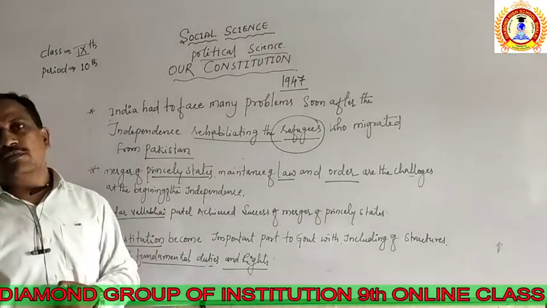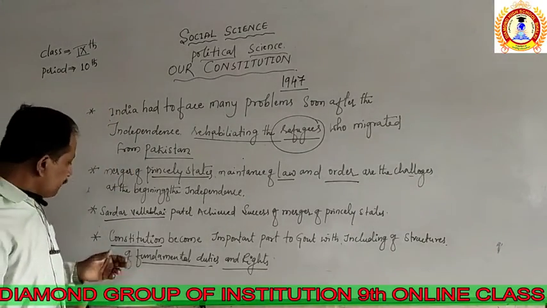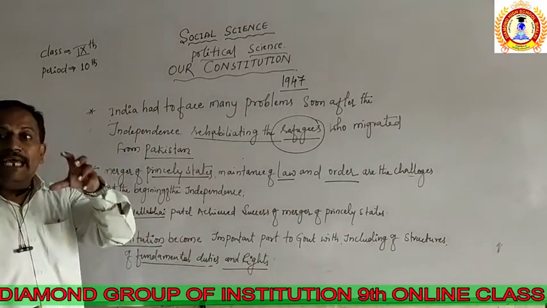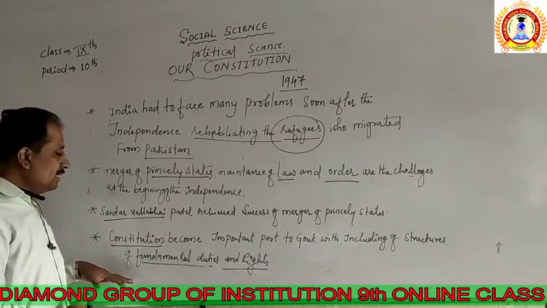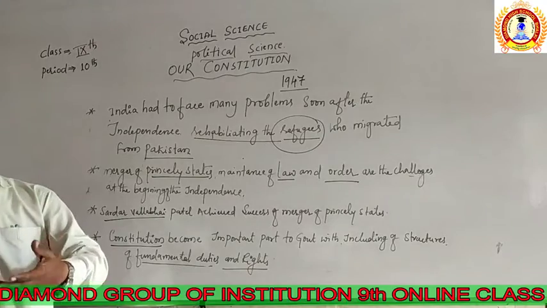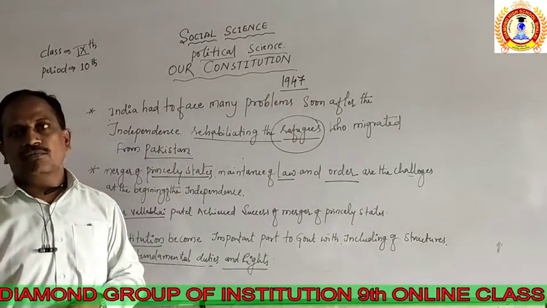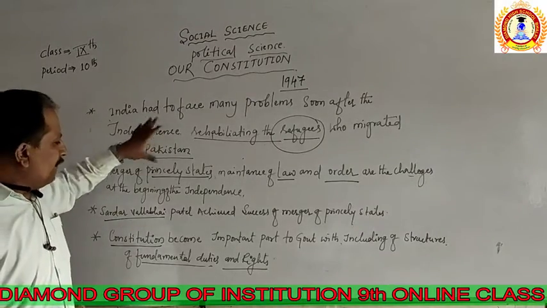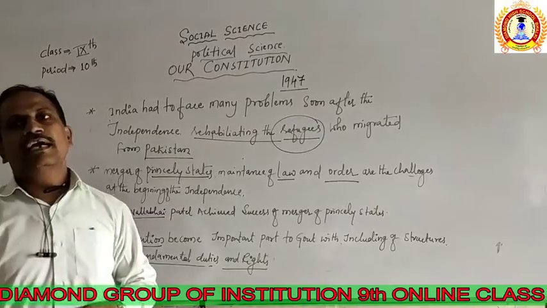Before going to the salient features, I want to continue the topic related to the assembly held for making this Constitution. That is called the Constituent Assembly, which we are going to discuss as the second point.